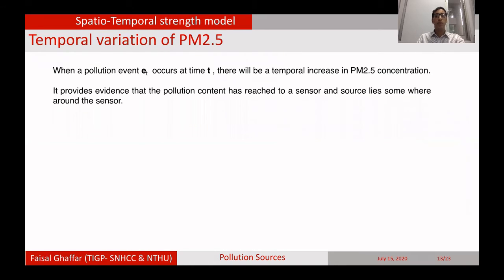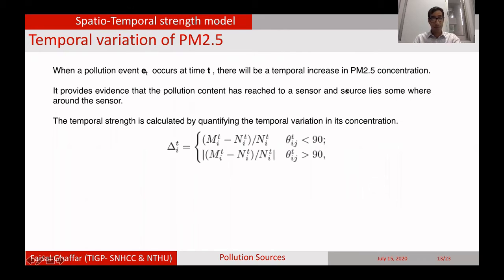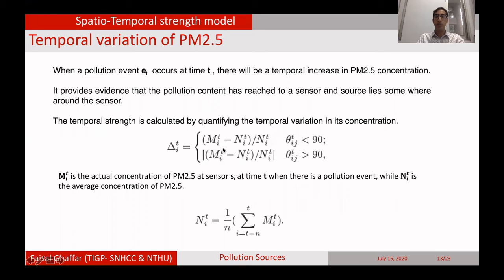Coming to the temporal variation, when a pollution event E_T occurs at time t, there will be a temporal increase in PM2.5 concentration, and it provides the evidence that the pollution has reached our sensors and the source lies somewhere around the sensor. For some sensors there will be an increase, but for some sensors there will be no increase. There will be a decrease or exactly no increase or decrease. So we calculate the temporal strength by quantifying the temporal variation in its concentration through this equation. In this equation, M_iT is the actual concentration of PM2.5 at sensor S_i, while N_iT is the normal concentration and normal range when there is no pollution source, when there is no pollution event.